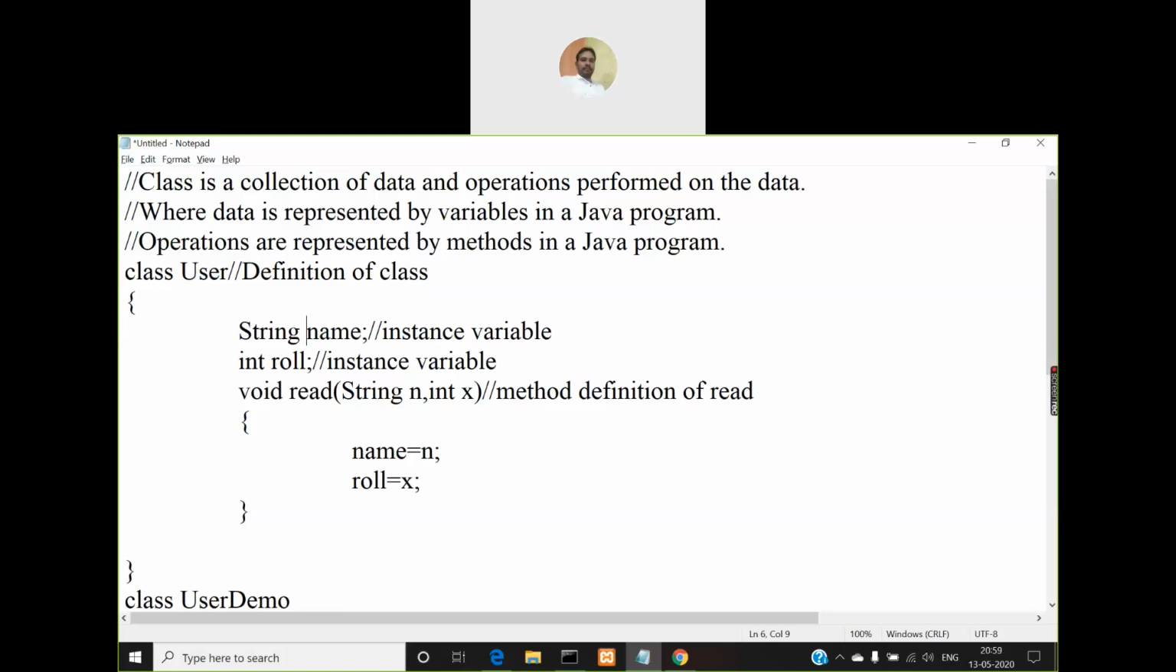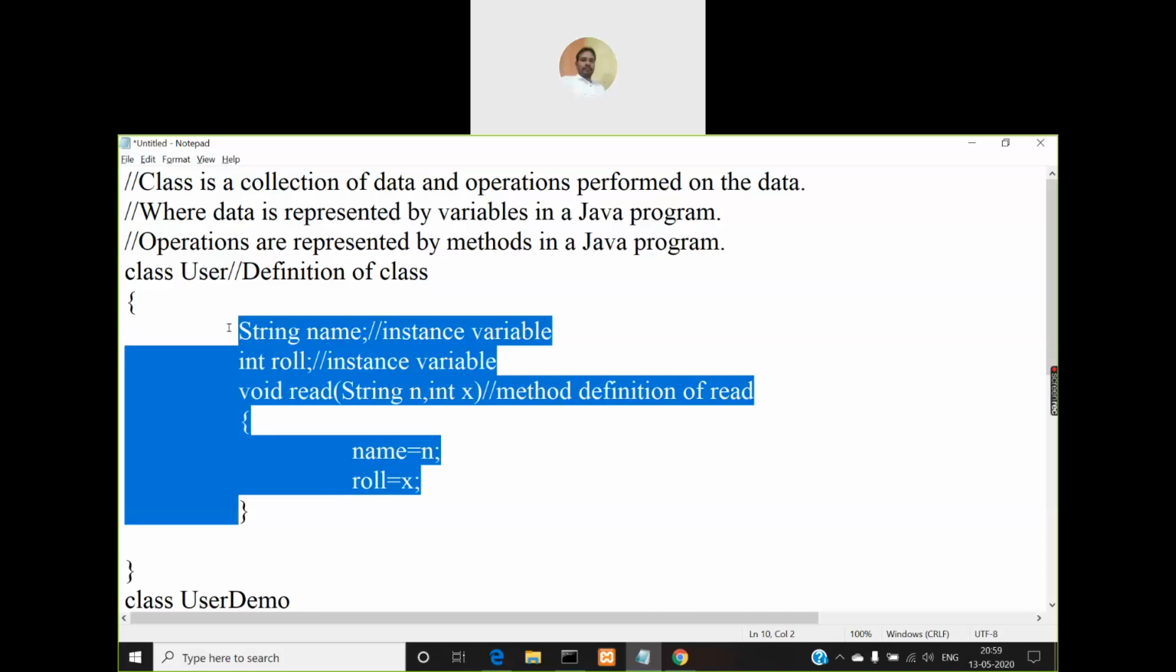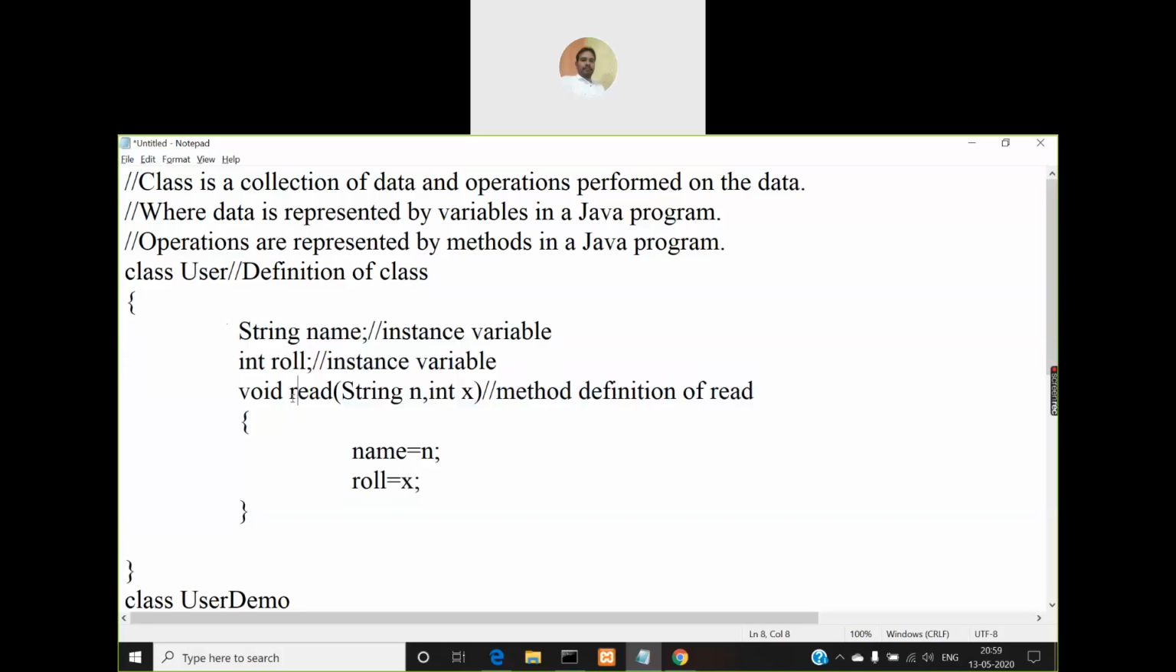So in the same way, every class has some set of members. The user class has two instance variables and one read method here. All these members can communicate with each other directly. They don't require an object to access one another. So for the read method to access the variable name's value or variable roll's value, it doesn't require an object. It can directly use the name variable.